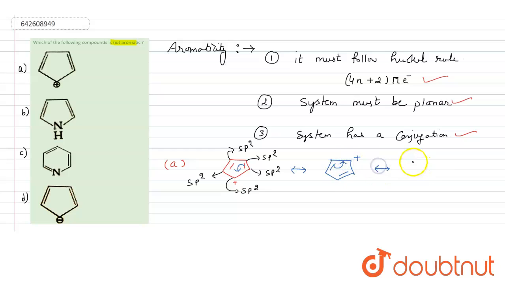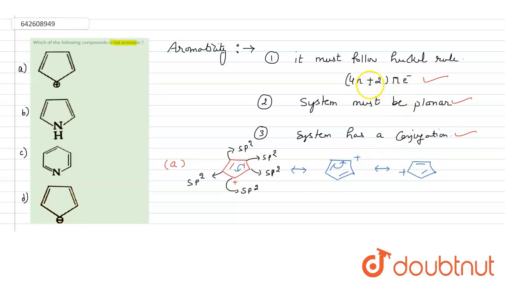This is the conjugation. The pi electrons move like this. So these two conditions are fulfilled.